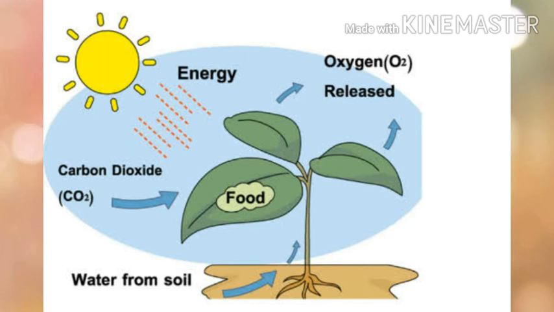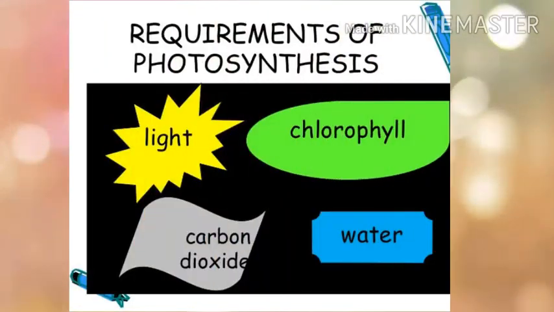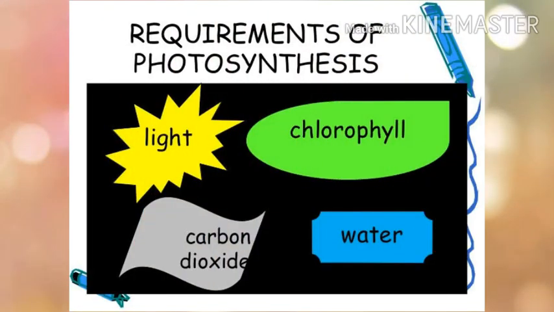So what are the basic requirements of photosynthesis? For photosynthesis to be carried out, plants require certain things, that is carbon dioxide, water, sunlight and chlorophyll.